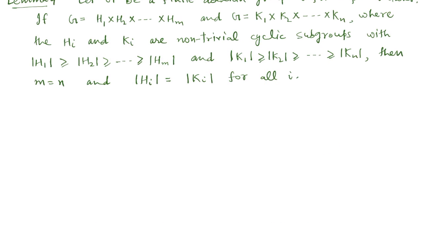In this video, we shall prove the uniqueness part of the fundamental theorem by proving this lemma.